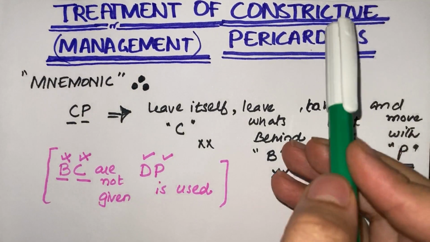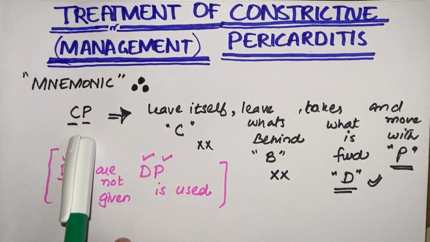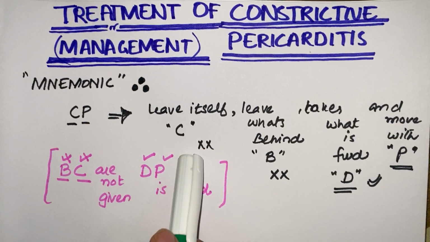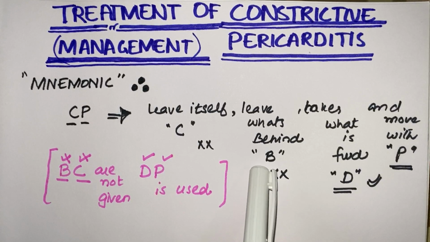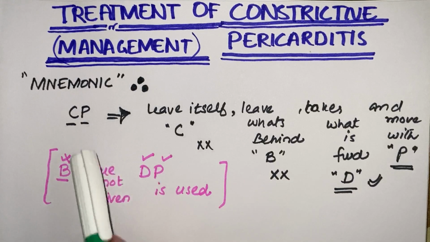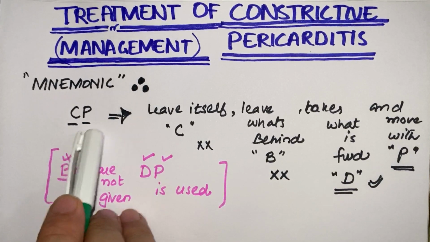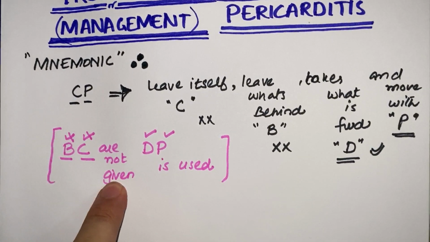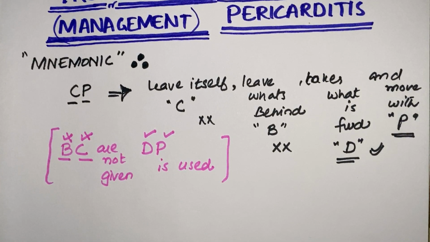We know what constrictive pericarditis is: CP. So what does this CP do? It's very selfish. It leaves even itself behind, meaning C is not given. It leaves someone who is behind it, meaning B is not given, and picks up the forward letter, meaning D picks up the forward letter and moves along with P, its second part. So this was the mnemonic: B and C will not be given, and D and P are used. This is the whole mnemonic, just to recall easily.